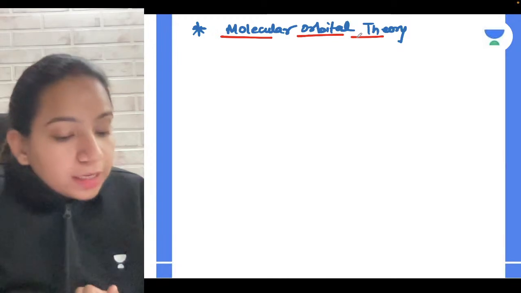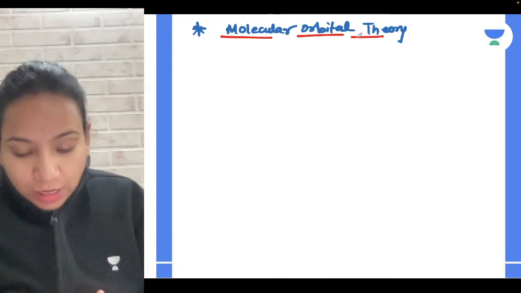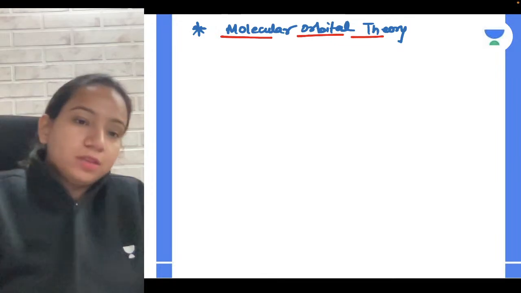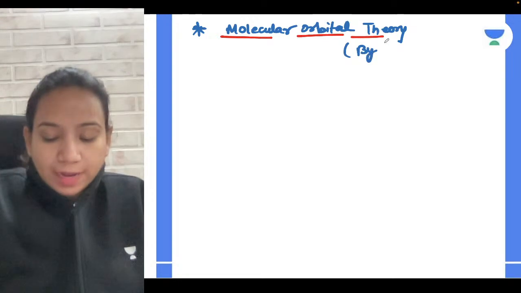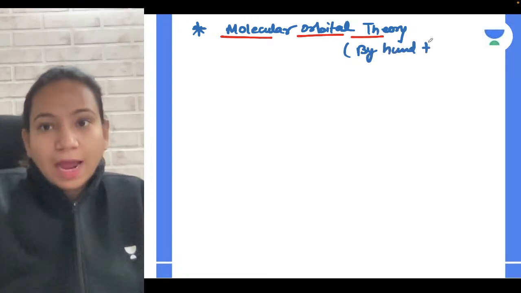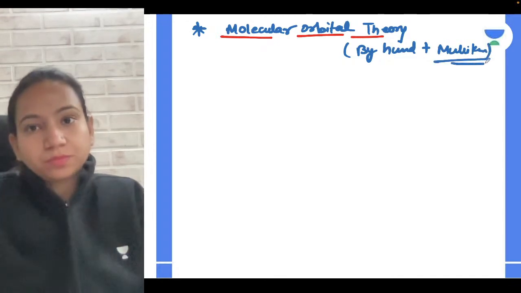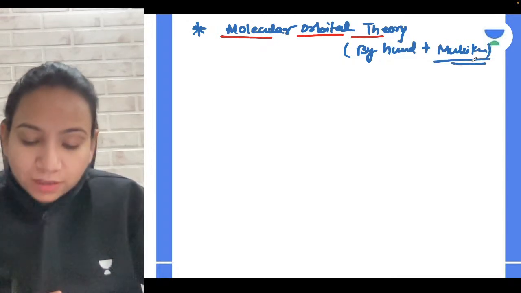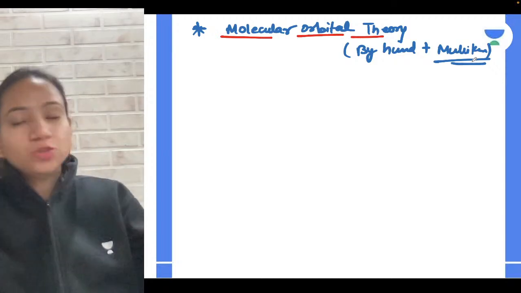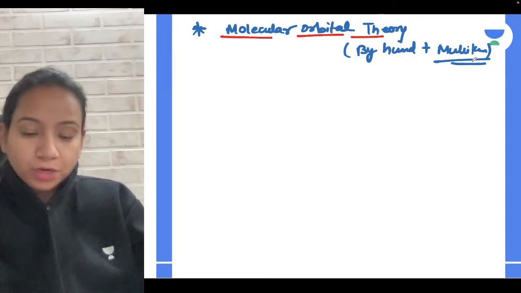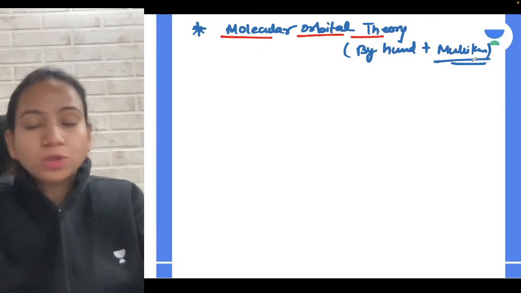So, Millikan and Hund, both the scientists, actually discovered the molecular orbital theory. Why was it discovered? Because the valence bond theory, which was given before it, had certain limitations, and to overcome that, molecular orbital theory was given.